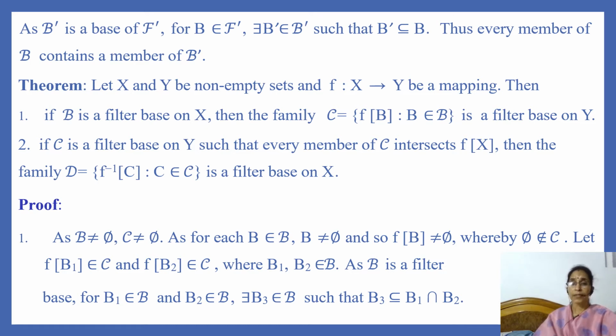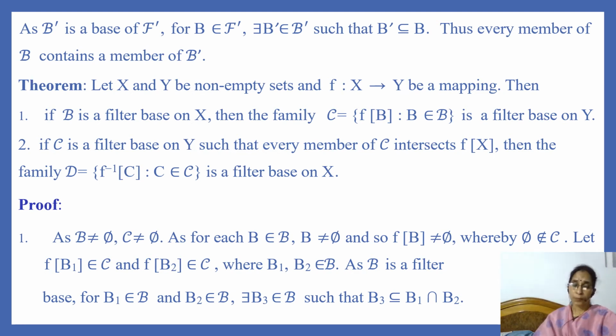Now, the second theorem states that let X and Y be non-empty sets and F is a mapping from set X to set Y. Then the first statement is if B is a filter base on X, then the family C consisting of F images of all members of B is a filter base on Y. The second statement is if C is a filter base on Y such that every member of C intersects F image of X, then the family D consisting of F inverse images of every member of C is a filter base on X. Let us prove this theorem.